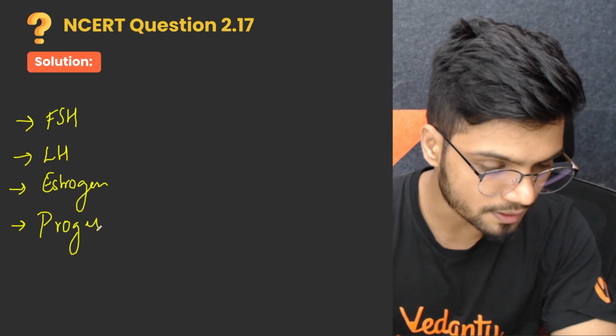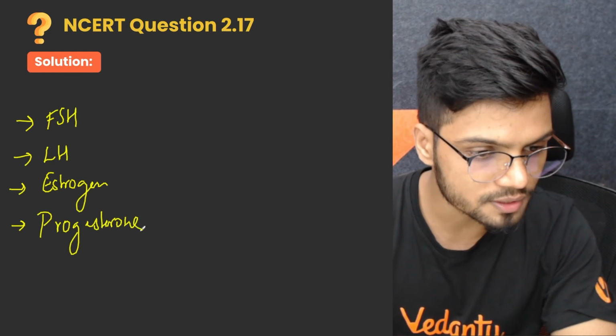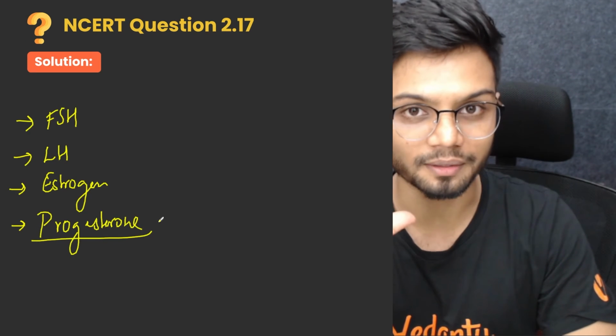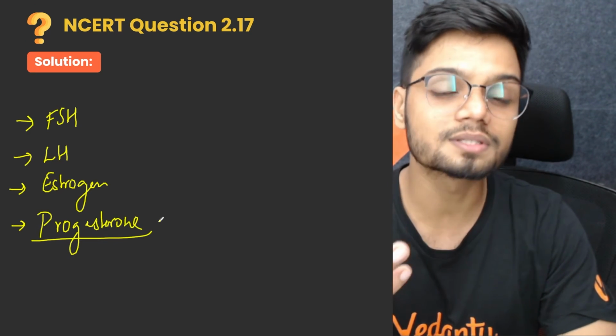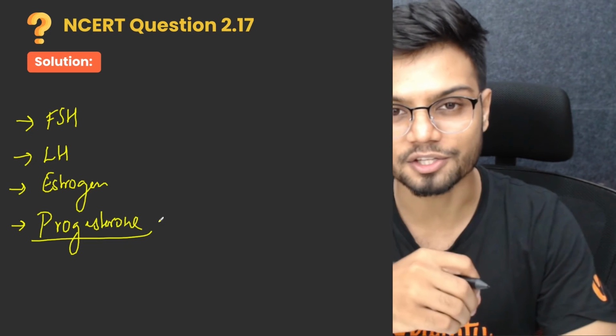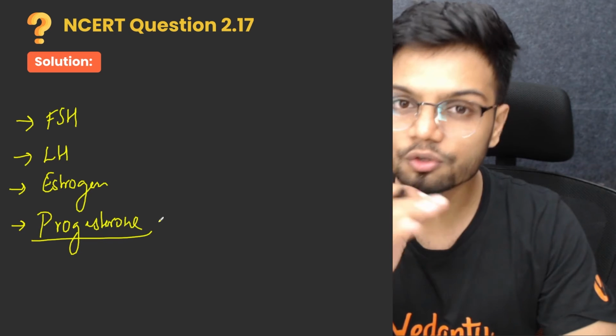Now progesterone's role is very simple. All it needs to do is maintain the endometrium, and progesterone is released by corpus luteum. Corpus luteum is maintained by LH. Clear? So hopefully you understood the concept.